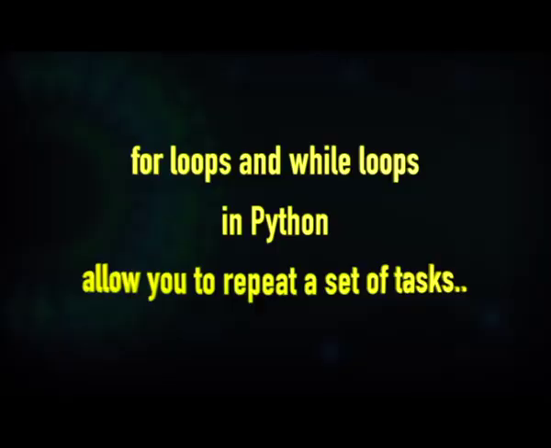As you all know, for loops and while loops in Python allow you to repeat a set of tasks.